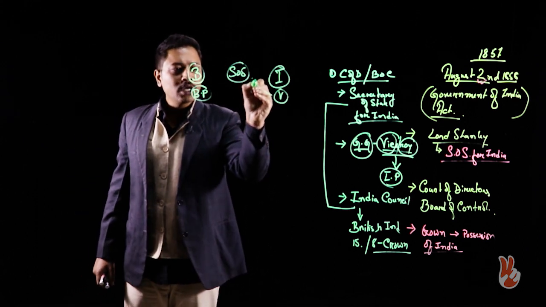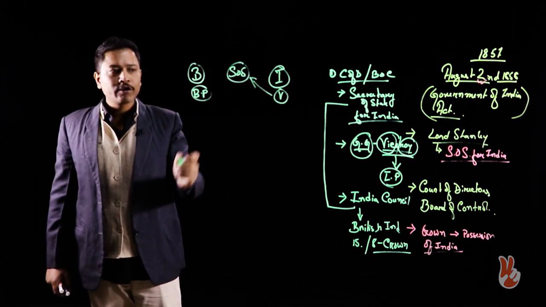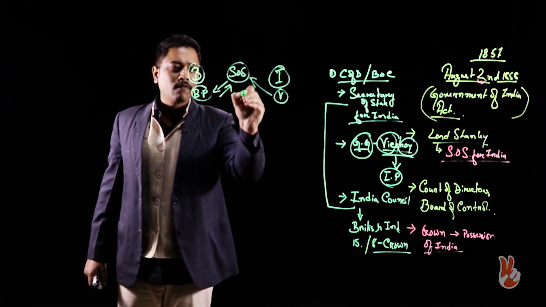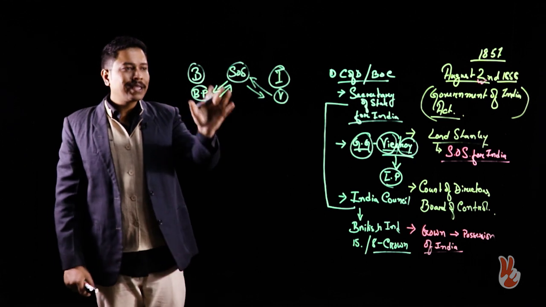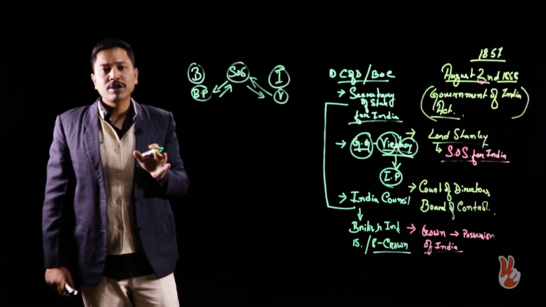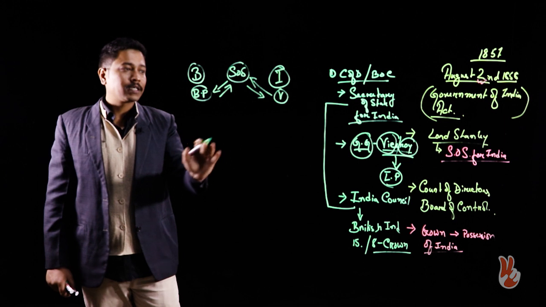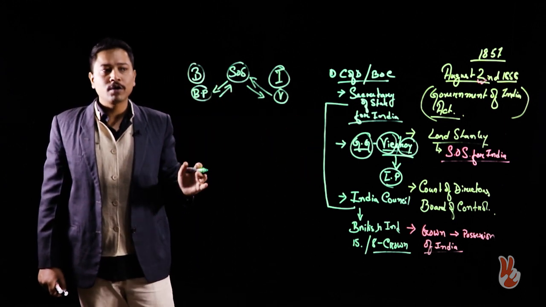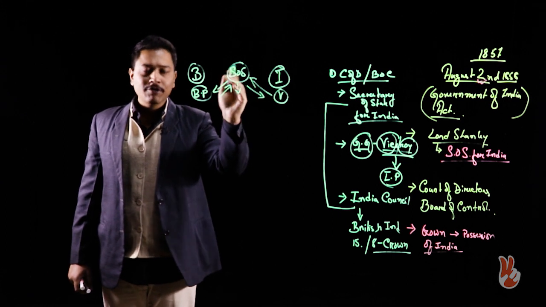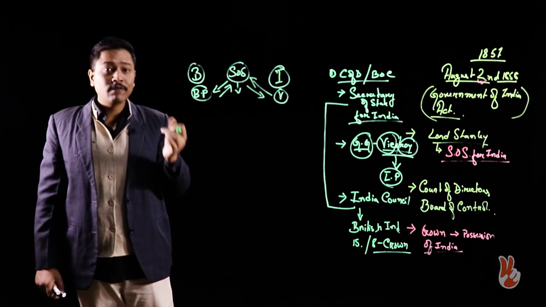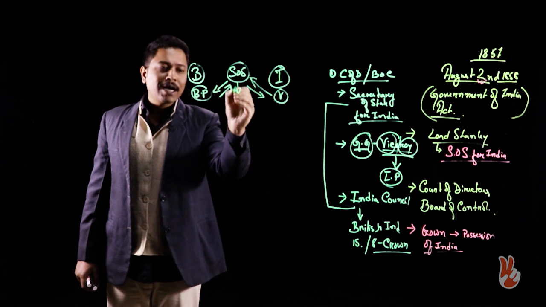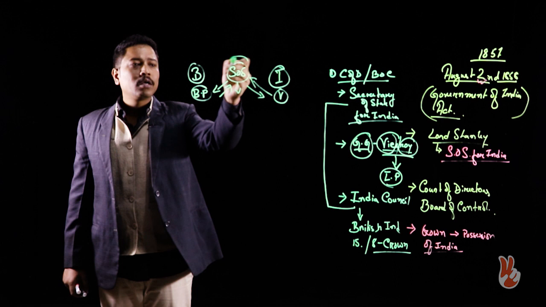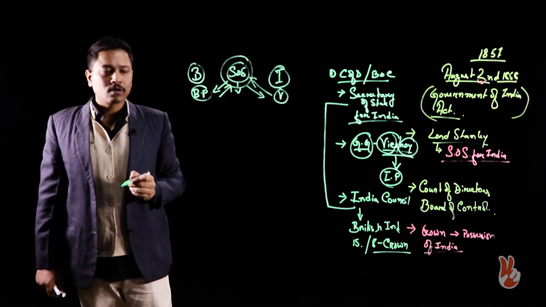So the communications would flow from the Viceroy to the Secretary of State. The Secretary of State would arbitrate with the British Parliament and vice versa. So this is a new structure of administration that is put in place. Now there is no board of directors, no court of directors or board of control. It is the Secretary of State for India, and the India Council as his advisory body, which will assume these functions.